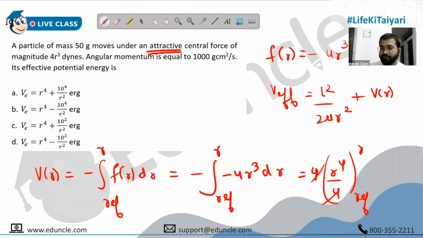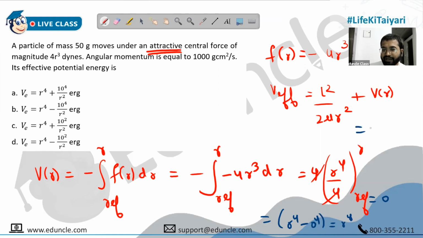Because only if r is 0, b of r is 0. Reference position is that position where potential energy becomes 0, so that you have to choose. So now we will choose the reference position as 0, because only if r is 0 will b of r be 0. Upper minus lower: r raised to 4 minus 0 raised to 4, which is r raised to 4.